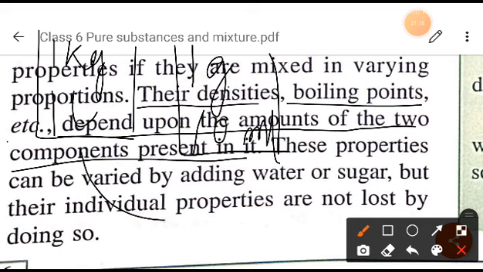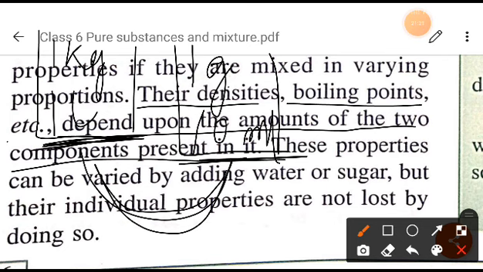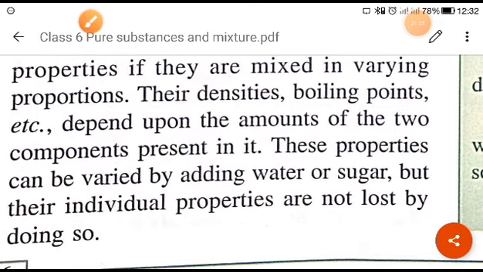At that time, the density of these two will be different. This will have a higher density than this, right? And the boiling point will also change because of this, right?